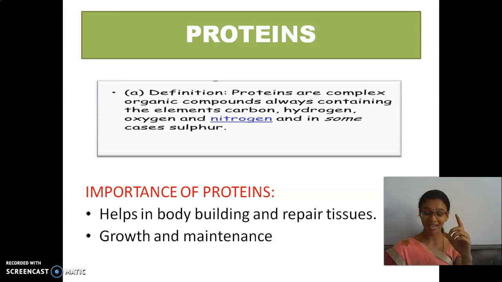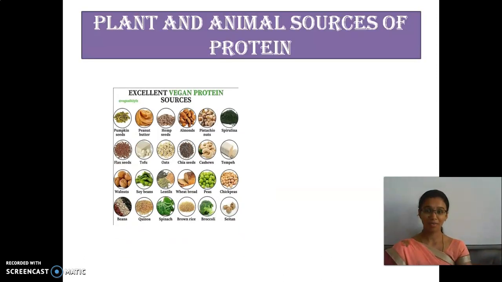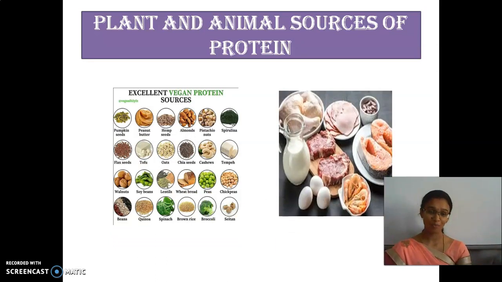But carbohydrate consists of carbon, hydrogen, oxygen. Here plus one nitrogen. And it helps in repairing the old tissues and helps in growth of the body. These are some of the plant sources of protein and then animal sources of protein.